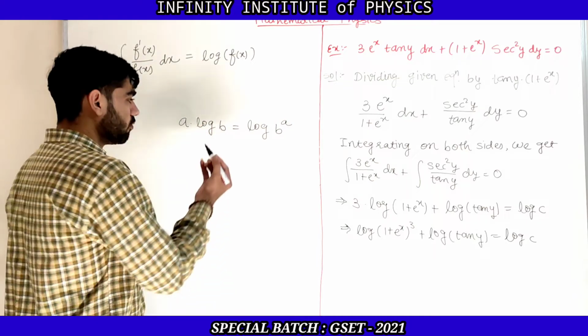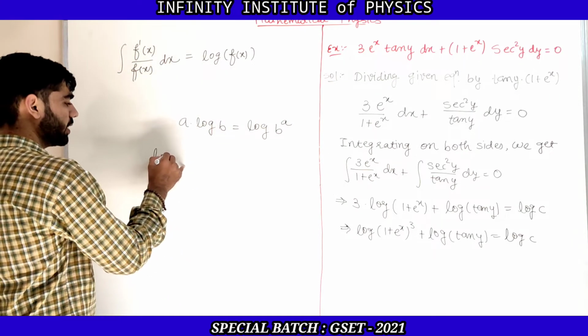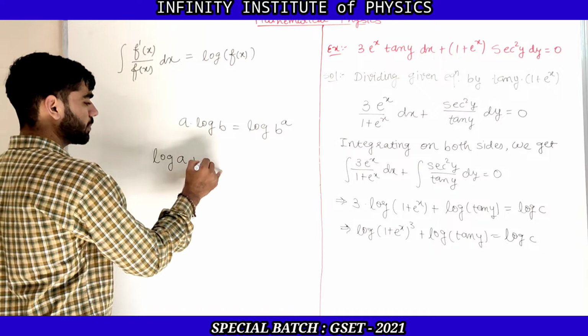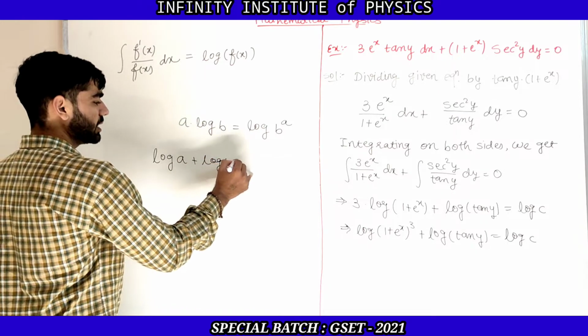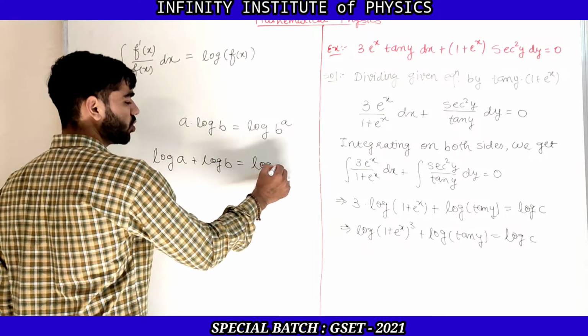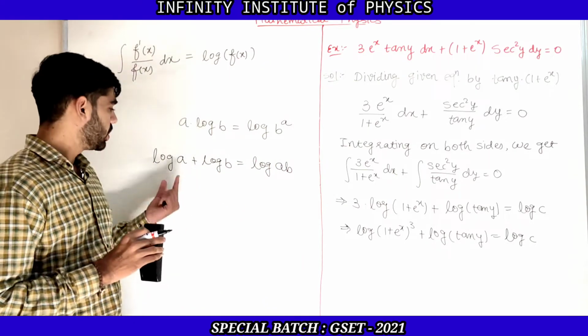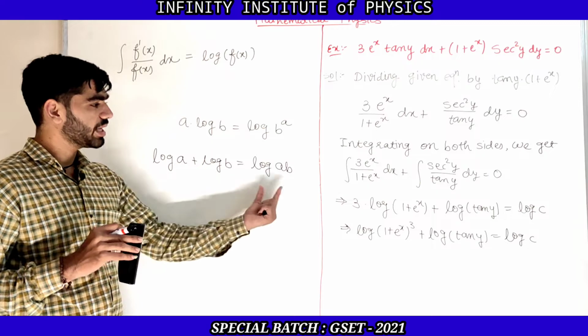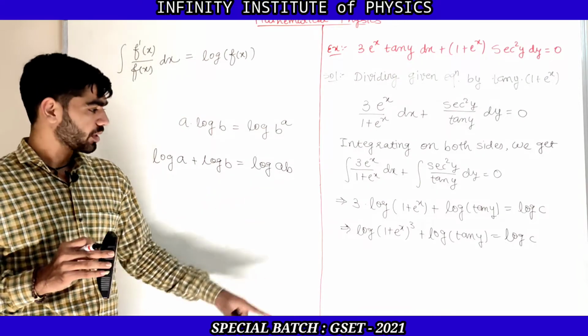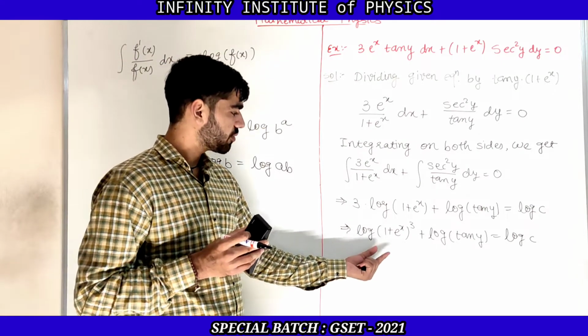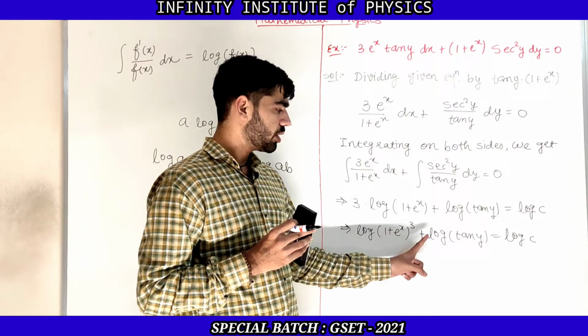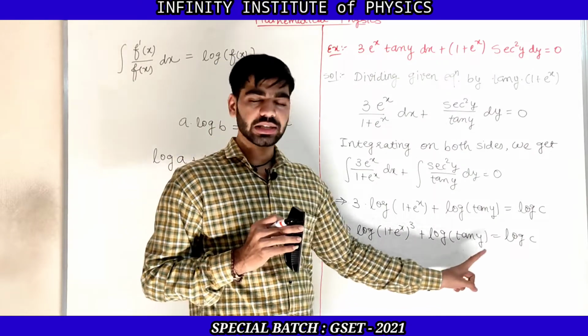Now one more property is that if we have log a plus log b, then it can be written as log ab. This is the property of logarithm: log a plus log b is equal to log ab. So now here we have log of 1 plus e raised to x whole cube plus log of tan y is equal to log c.